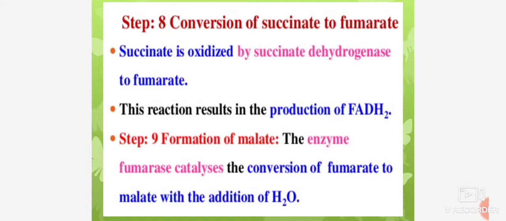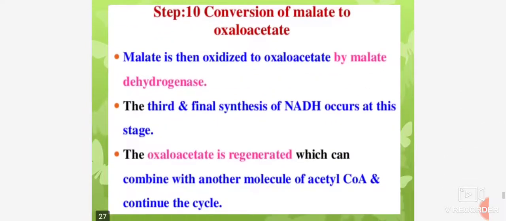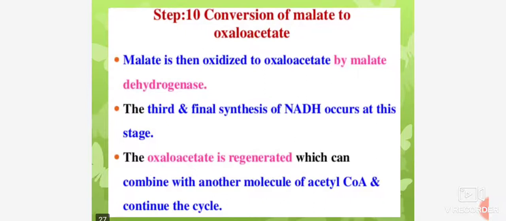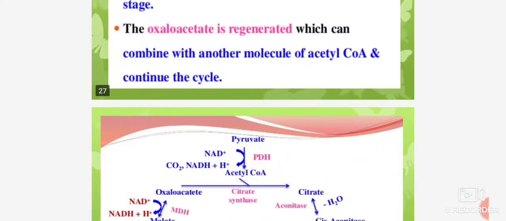Step 9, formation of malate. The enzyme fumarase catalyzes the conversion of fumarate to malate with the addition of water. Then conversion of malate to oxaloacetate. Malate is oxidized to oxaloacetate by malate dehydrogenase. The third and final synthesis of NADH occurs at this stage. The oxaloacetate is regenerated, which can combine with another molecule of acetyl coenzyme A and continue the cycle.